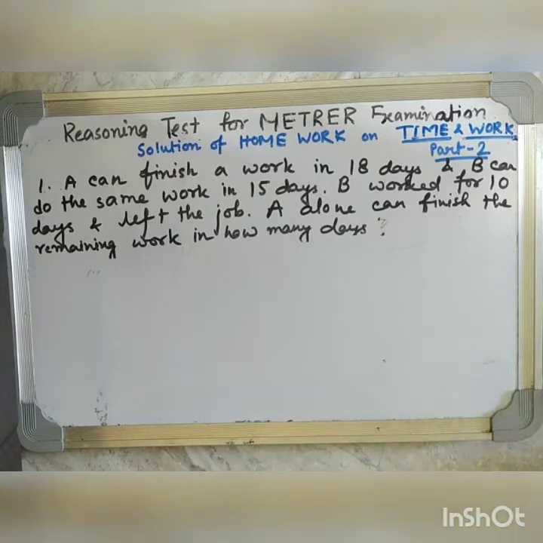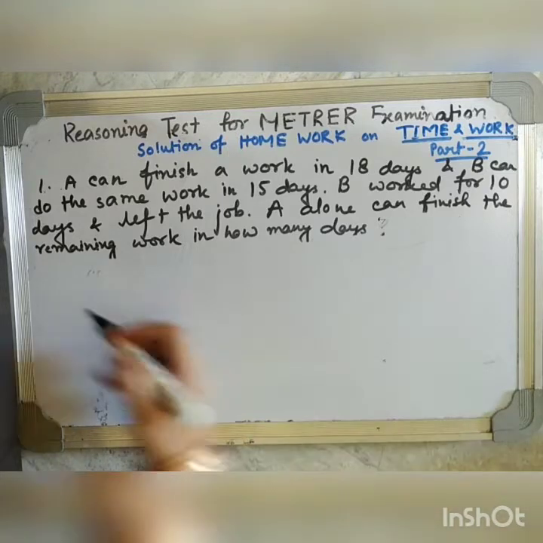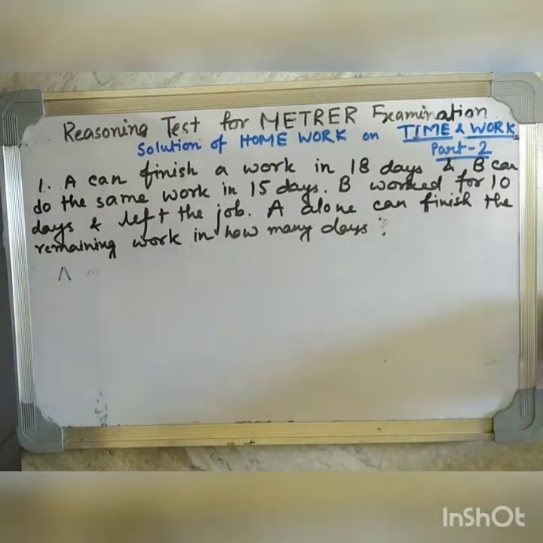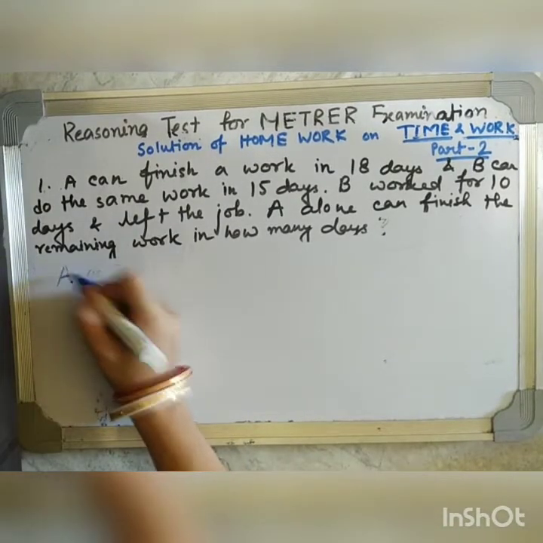So let's do. In the first question it was written, A can finish a work in 18 days. B can do the same work in 15 days. B worked for 10 days and left the job. A alone can finish the remaining work in how many days? Very easy sum. So, we know the steps very well. Let's do them. A can do